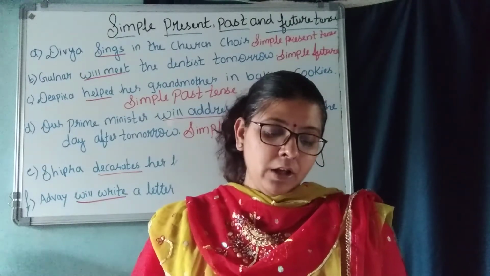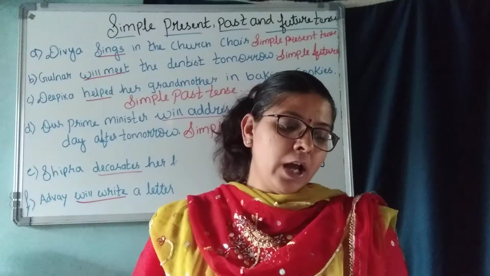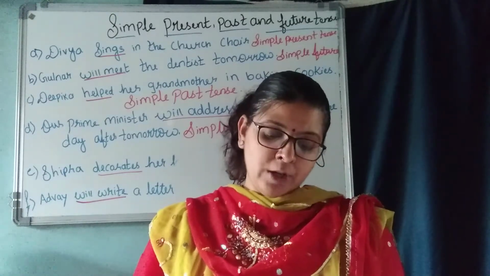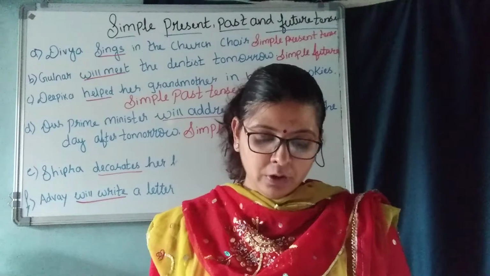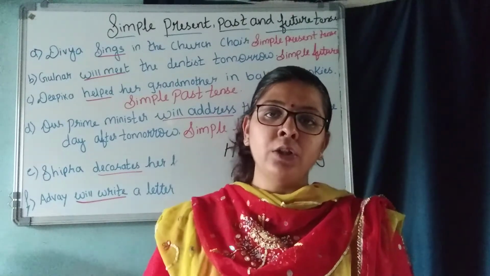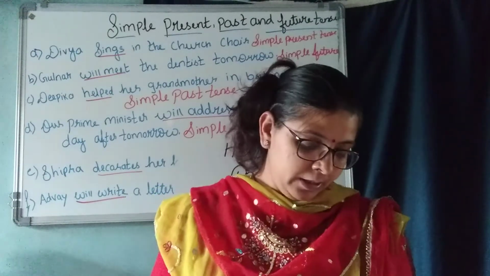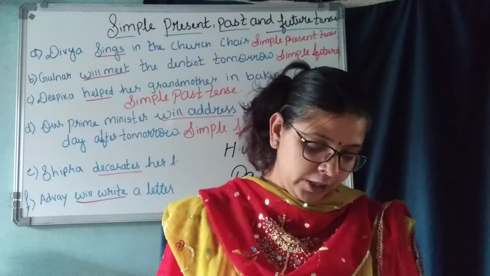Understood, children? The next one here, H, I and J. Page number 45 here in your workbook. H, I and J is also homework.